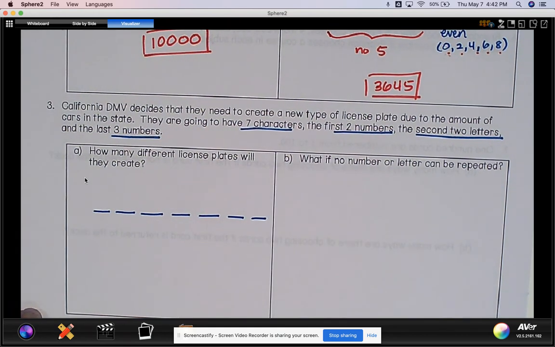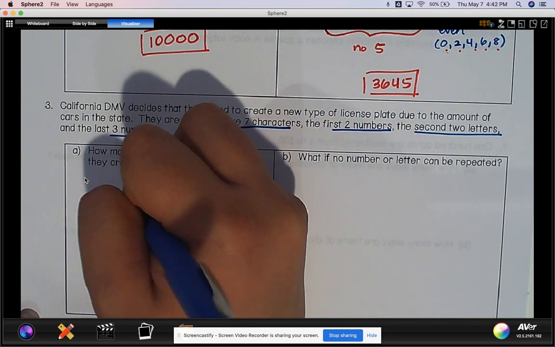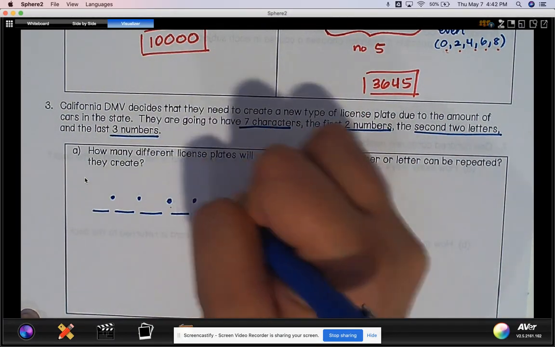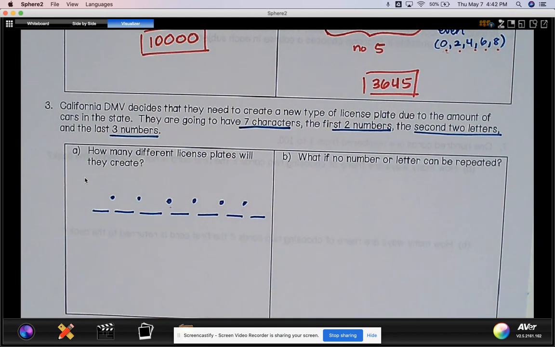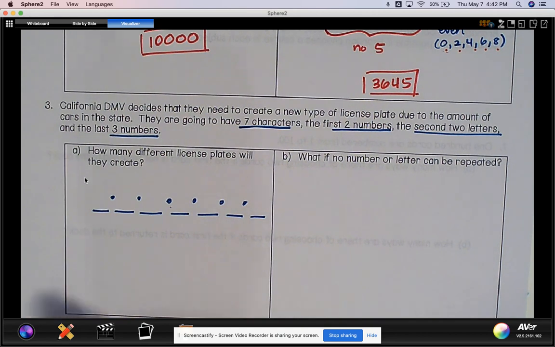Okay, and I have to select the first character and the second character and the third and the fourth and the fifth, the sixth and the seventh. So and means multiply. Remember, we can also think of it as the fundamental counting principle, but I cannot have it with an or. I can't have 6 or 7 characters. I have to have and the 7th character.